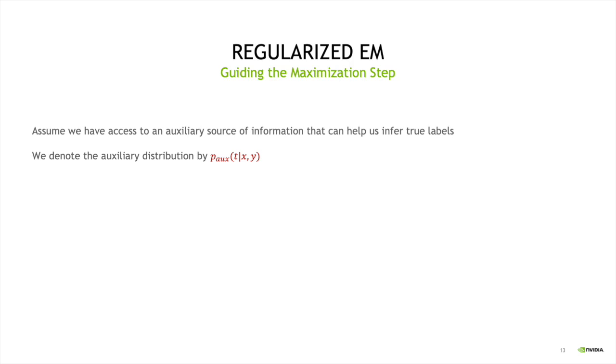In order to fix the issues that EM has for training from noisy labels, here we introduce regularized EM. In many applications, we have access to some auxiliary source of information that can help us infer true labels. We're going to introduce a new distribution called the auxiliary distribution that is formed from that auxiliary source of information. For example, in the case of image classification, we can use text data to create a distribution that infers true labels given some noisy annotation.